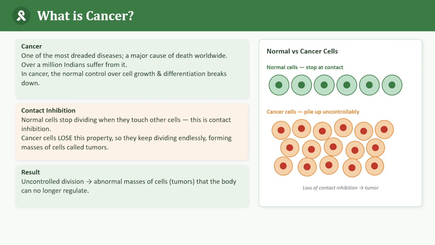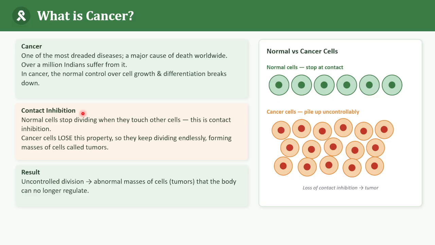Contact inhibition, this is the body's stop signal. So what happens in contact inhibition? See, this is a very important NCERT concept, children. You have to understand this. This is very easy also. Just imagine you are sitting in a classroom. If there is enough space, everyone can sit comfortably, right? But once all the seats are occupied, nobody else can sit in the same place, right?